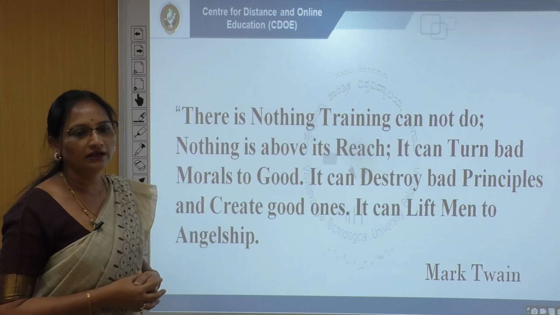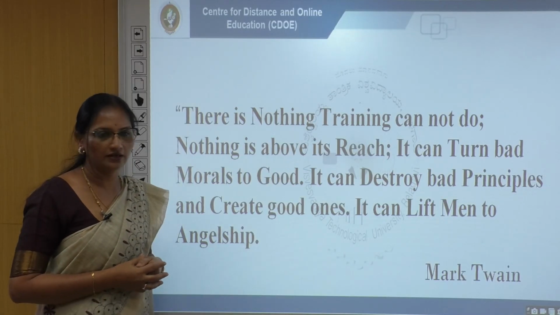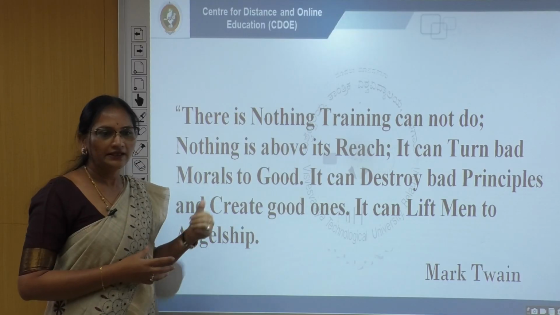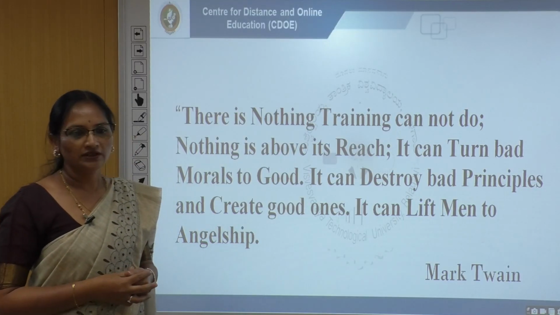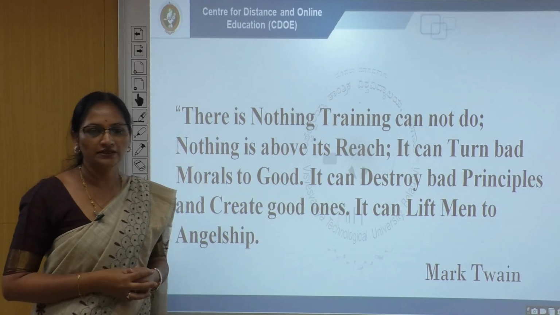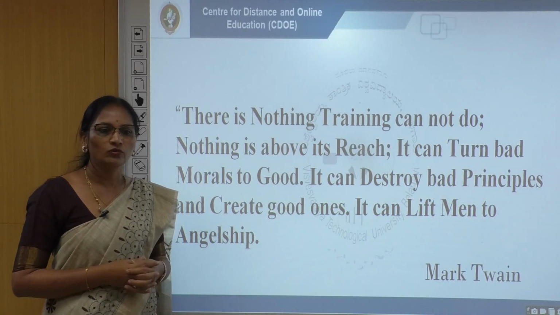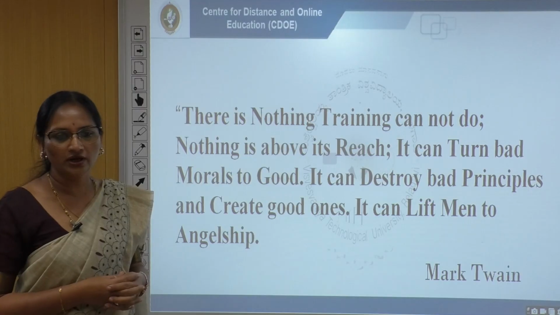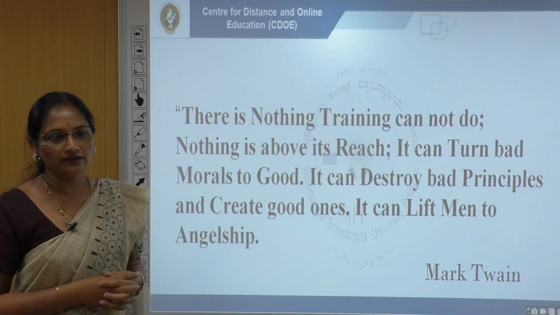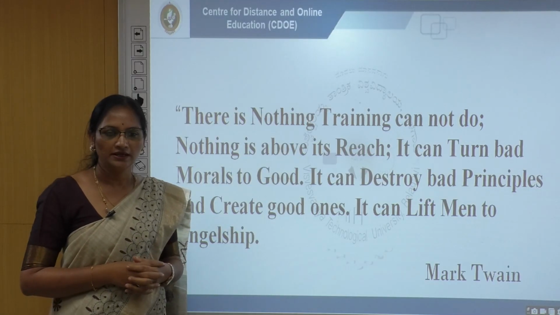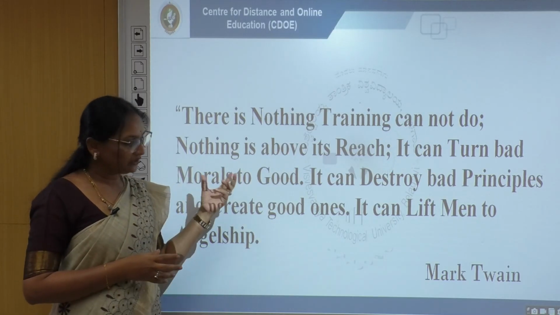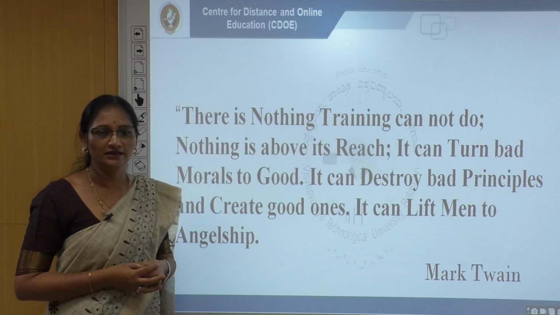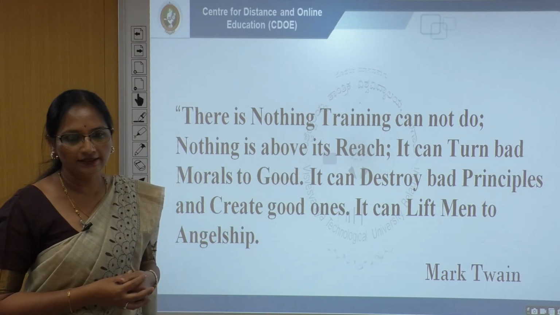One of the sayings is given by Mark Twain. He says there is nothing training cannot do. Nothing is above its reach. It can turn bad morals to good. It can destroy bad principles and create good ones. It can lift man to angelship. In this one definition we can understand how important training is.